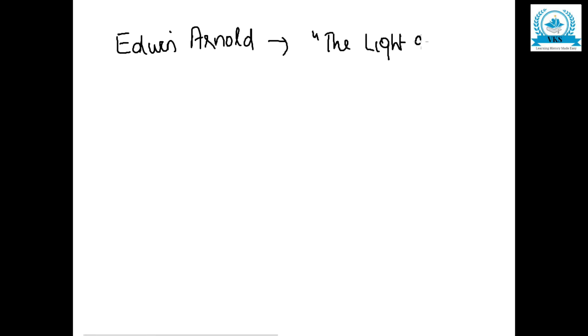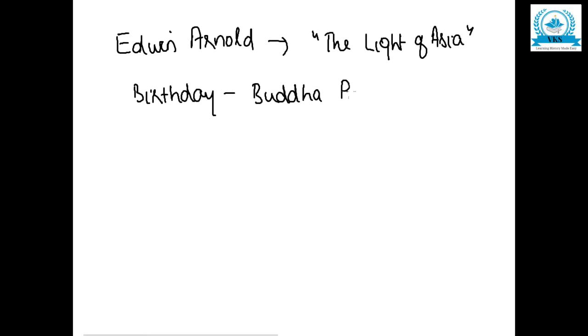And he was so famous, Edwin Arnold calls him the light of Asia. Buddha was called the light of Asia by Edwin Arnold. And Gautama Buddha's birthday is very famous as Buddha Purnima. It is said that his birthday, enlightenment and death all happened on Purnima day, and his birthday is famous as Buddha Purnima. So this much was the basic life of Gautama Buddha.